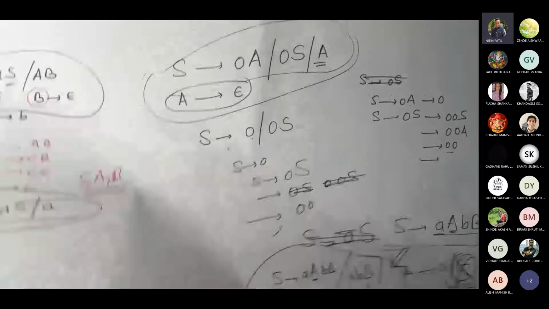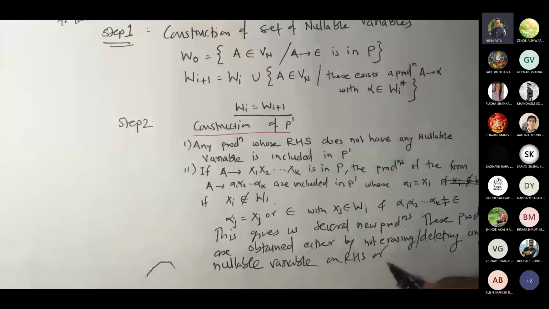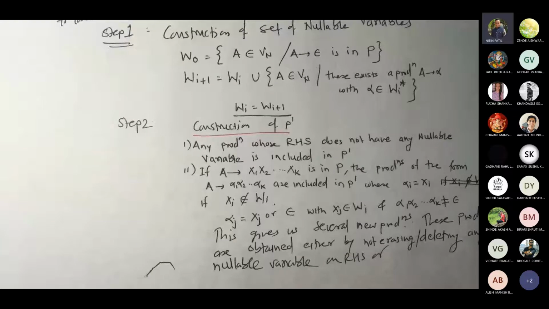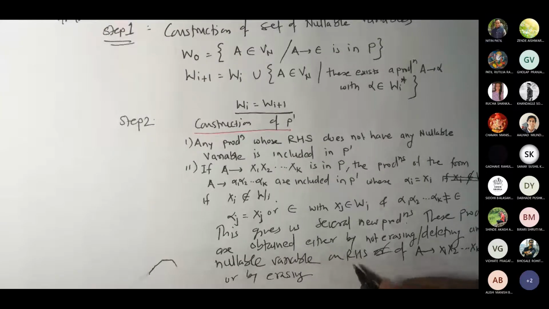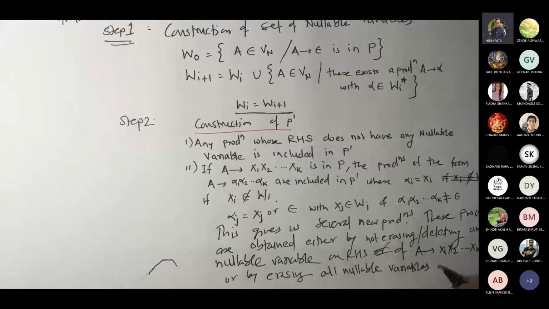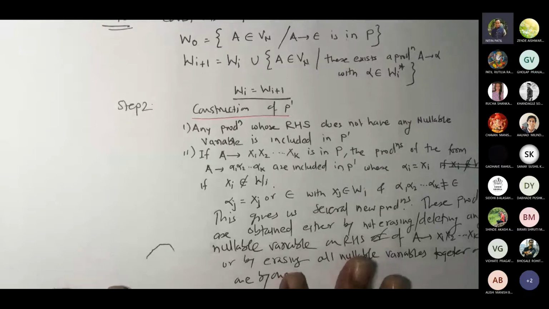We kept it as it is. Now this was the production A gives x1, x2 up to xk, or by erasing all nullable variables together or one by one. Correct?